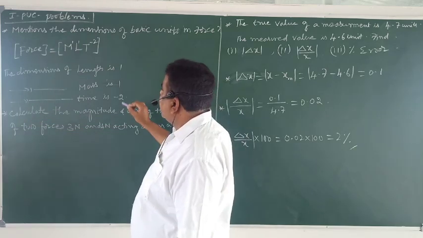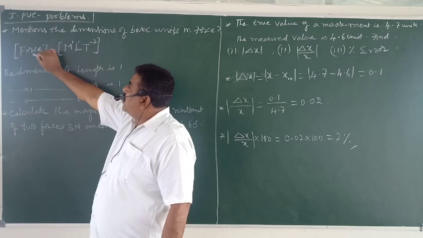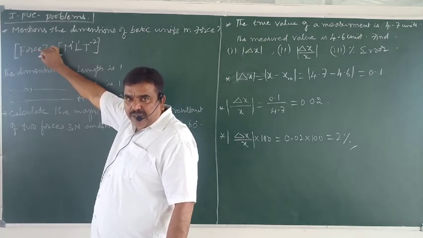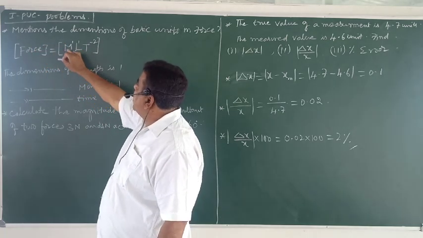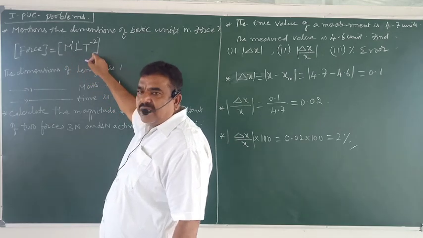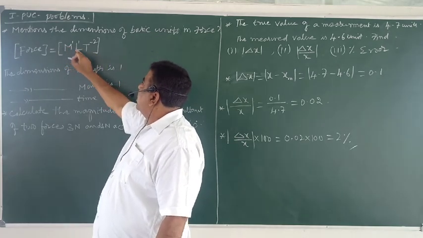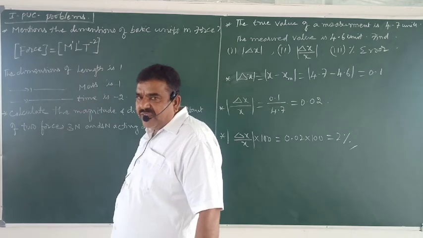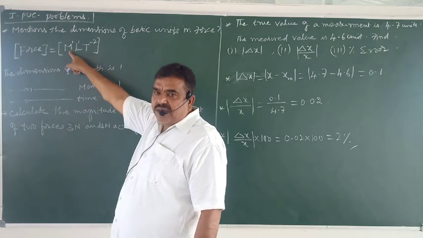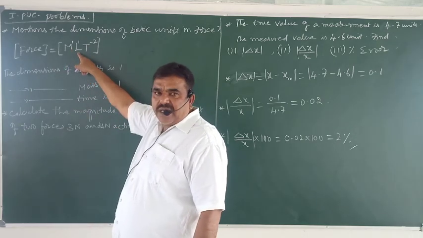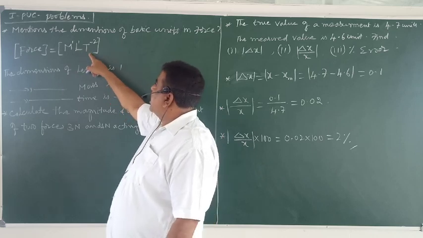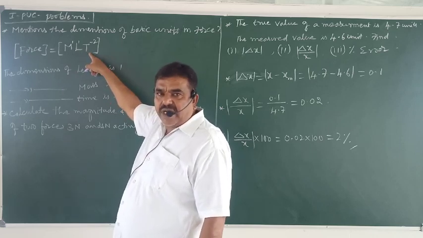You know that the dimensional formula of force is mass into acceleration. That means MLT^-2. Mass is a basic unit. Length is a basic physical quantity. Time is a basic quantity.